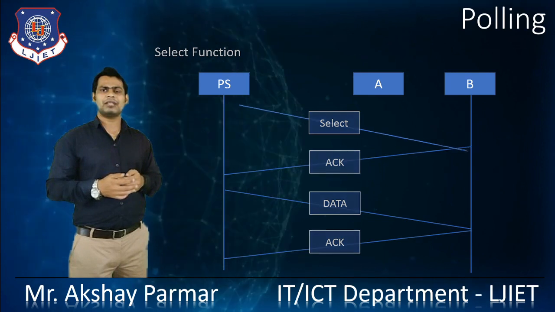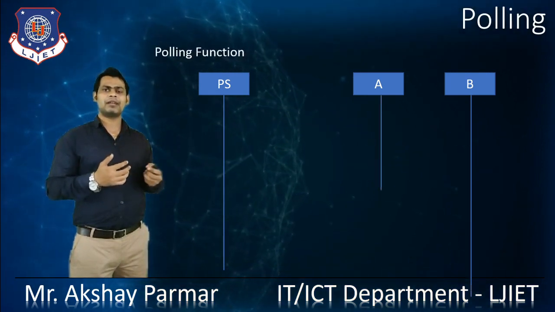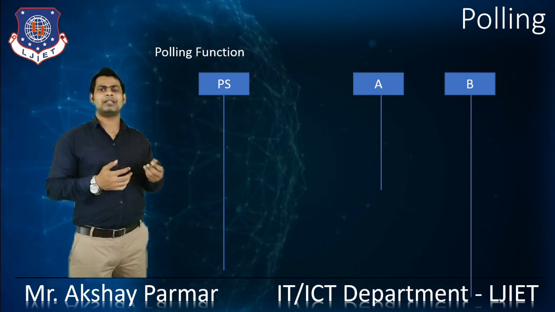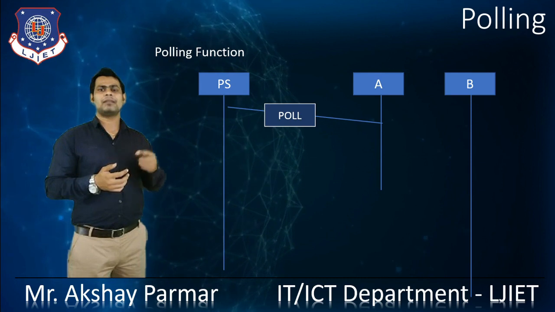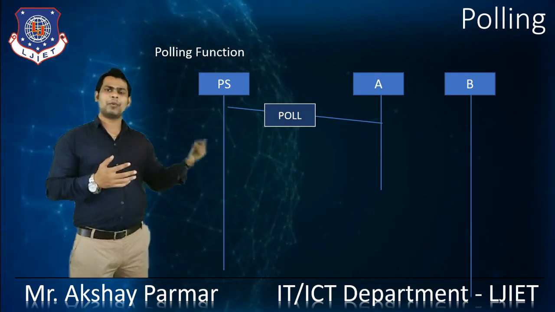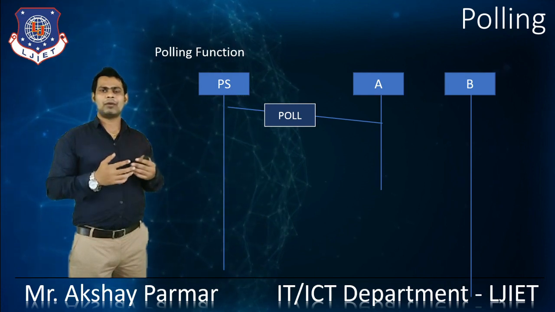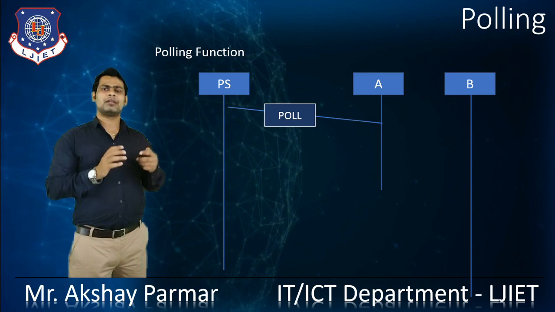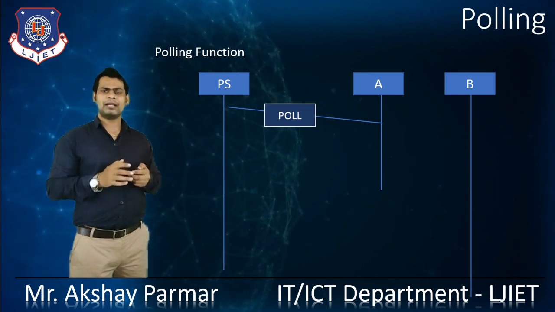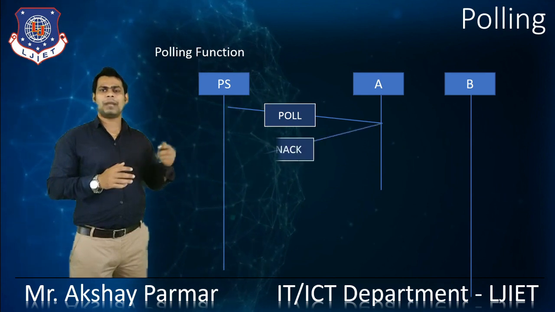The second function is the polling function. Whenever the primary station wants to receive data, how is it received? The primary station sends a poll to each of the nodes. By that poll, it is asking if you want to send data, right? If the node doesn't want to send data, it gives a negative acknowledgement to the primary station.